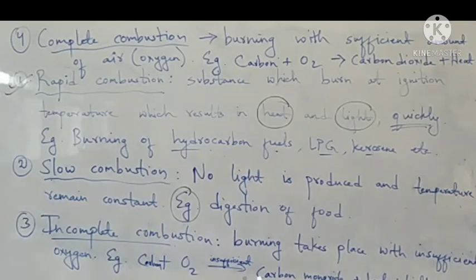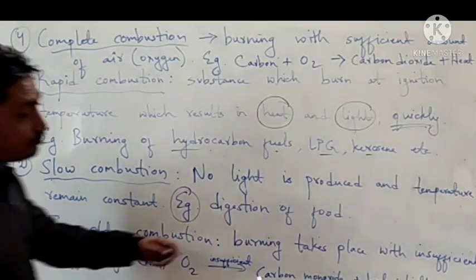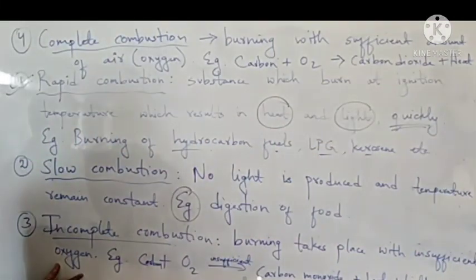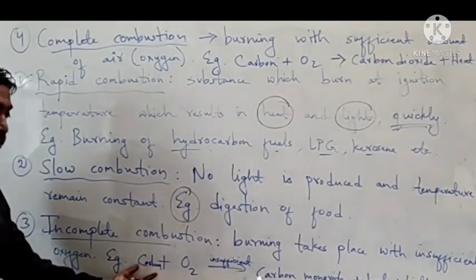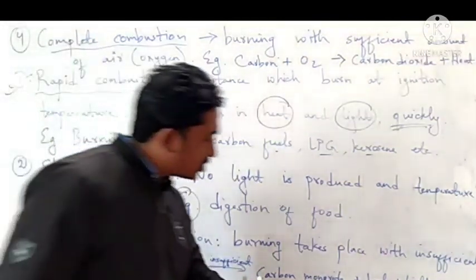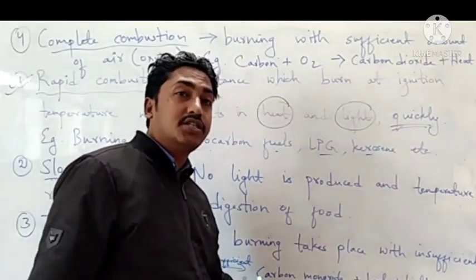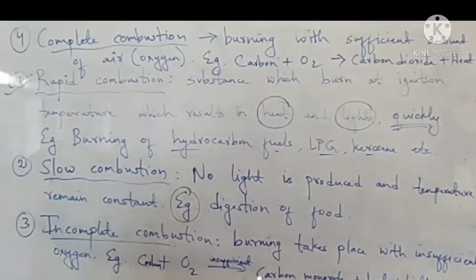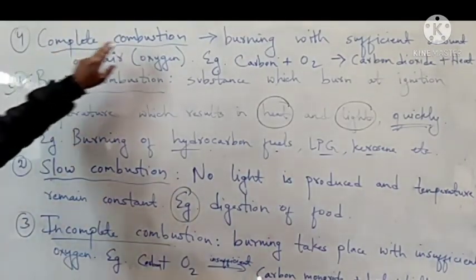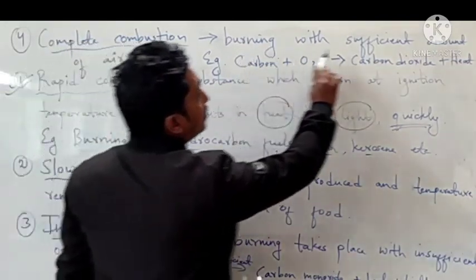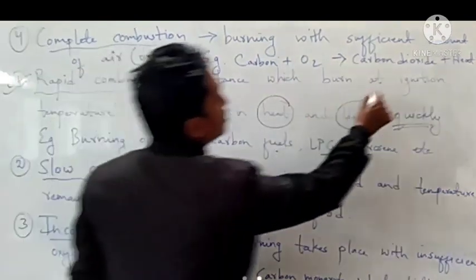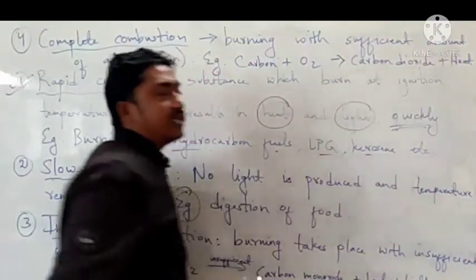Then incomplete combustion: the burning takes place but with insufficient air or oxygen, where carbon burned with oxygen produces carbon monoxide, which is a very poisonous gas, and heat and light are also produced. And at last, complete combustion, where burning takes place with a sufficient amount of air, which produces carbon dioxide, heat and light.